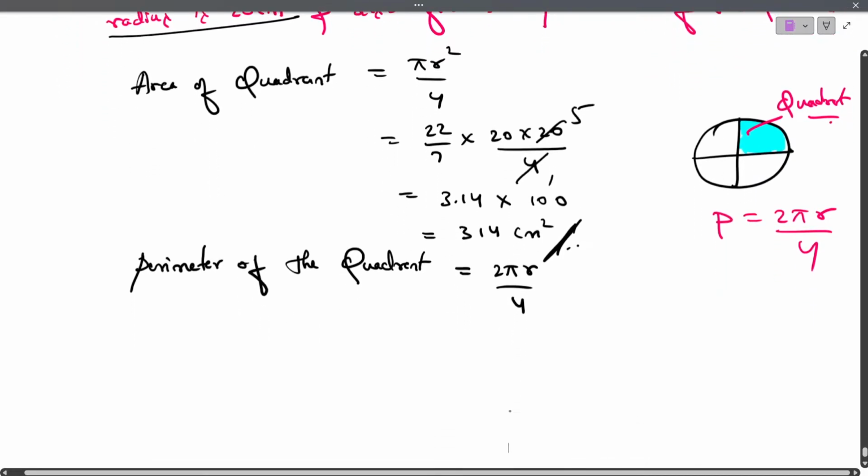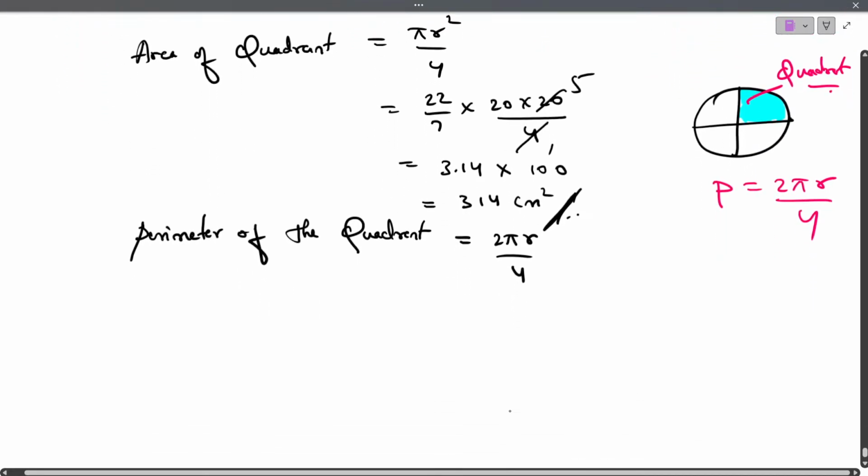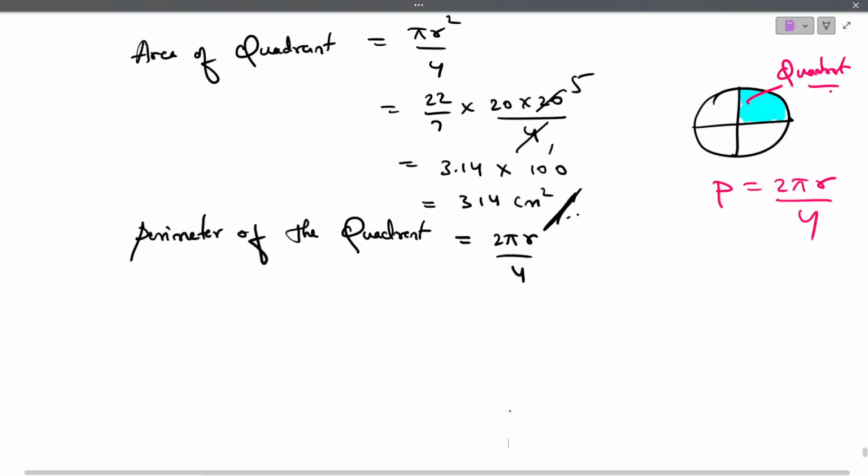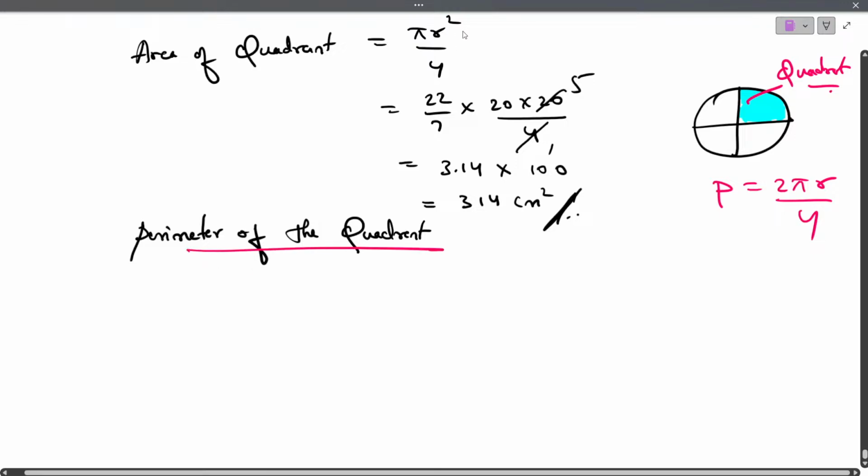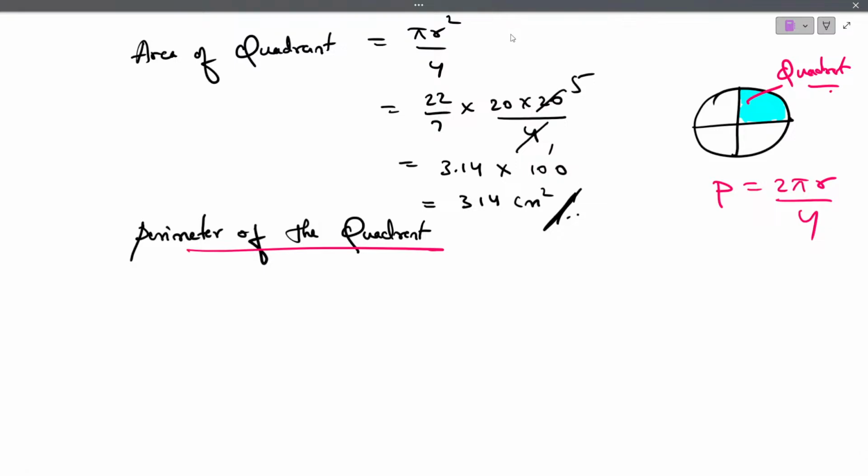Understood how we derived this formula? Perimeter of the quadrant is 2 pi r by 4. Got it? Is this clear? No, it is not like that. Perimeter of the quadrant is not 2 pi r by 4. Why? I'll let you know. See here, we are going to find the perimeter of a quadrant. First we need to find this curve. From here to here, what is the length? First you find that curve length.